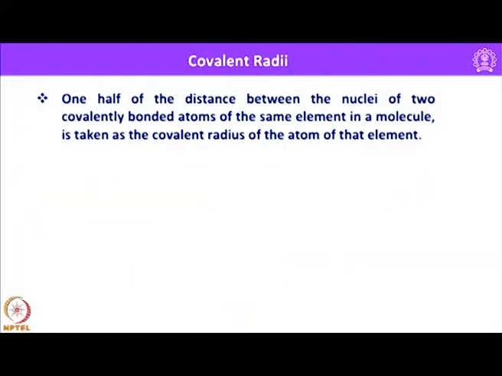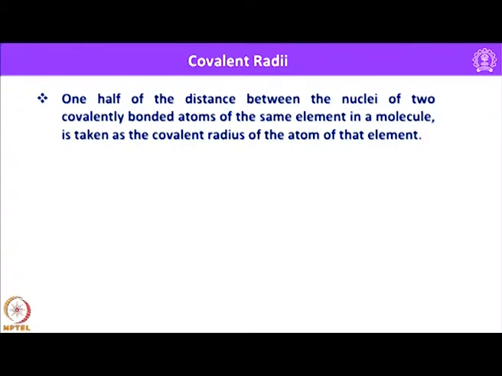The important term we come across is covalent radii. The covalent radius is one half of the distance between the nuclei of two covalently bonded atoms of the same element in a molecule.